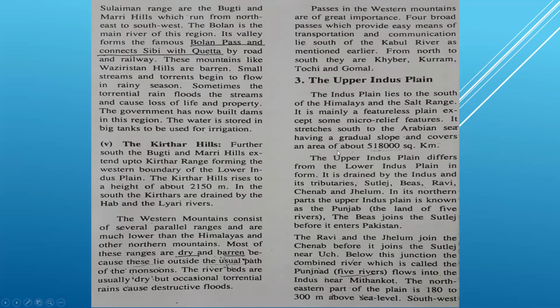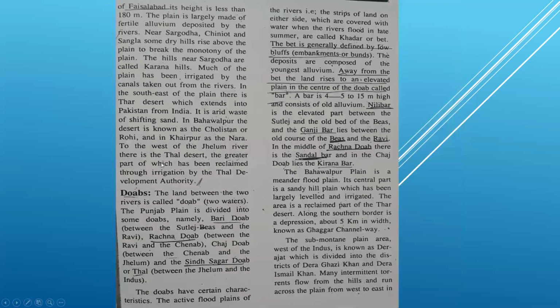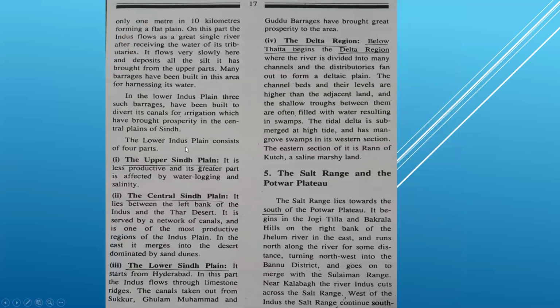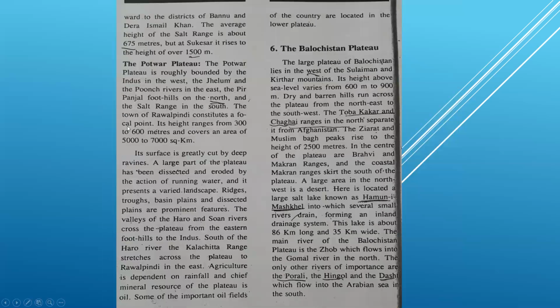Then the next, the upper Indus plain, also you will briefly explain the area or where it lies. Doab, here you will just write the definition or the names of the Doabs of Pakistan, and here you will explain briefly. Then the lower Indus plain, first of all you will write the name, and the lower Indus plain consists of 4 parts. Then you will mention these 4 parts and explain briefly. The Salt Range and the Potwar Plateau also you will explain briefly. Potwar Plateau you will explain like this in a paragraph, and the Salt Range is already brief.